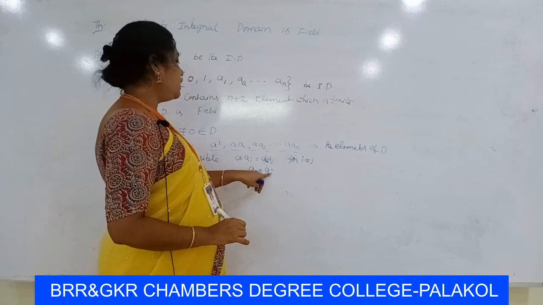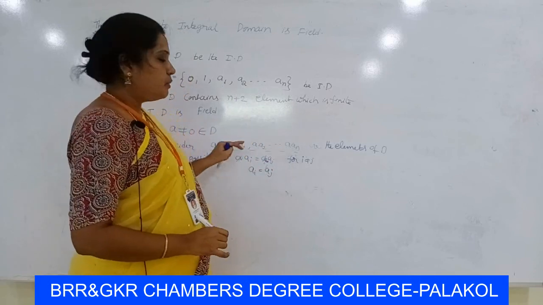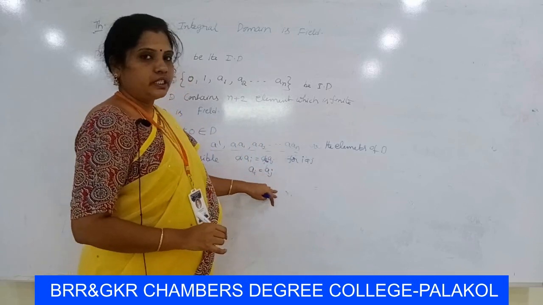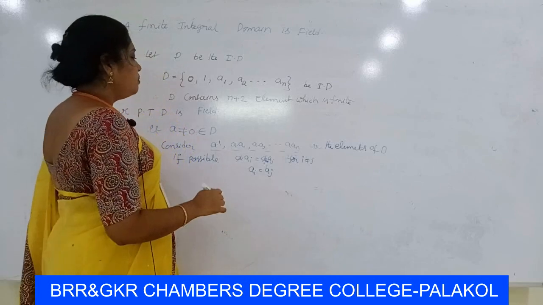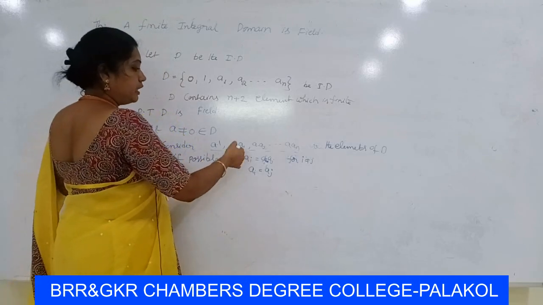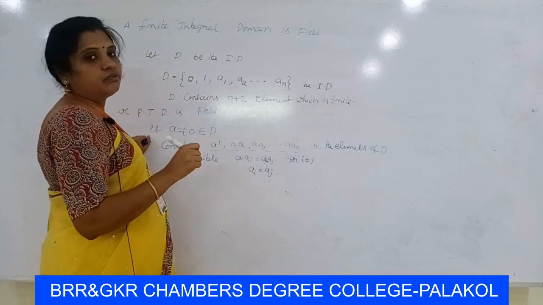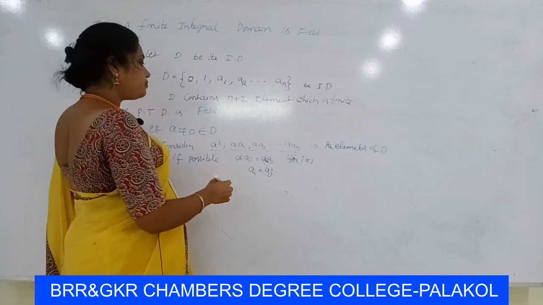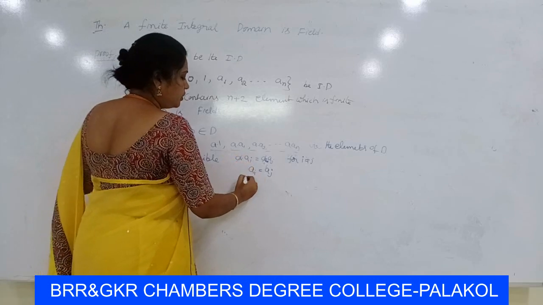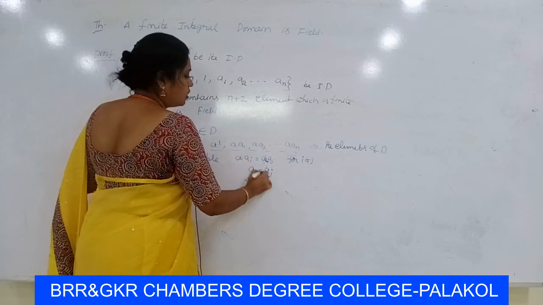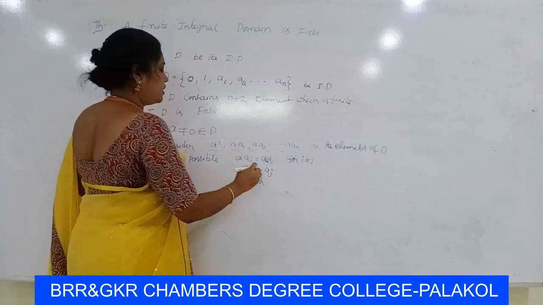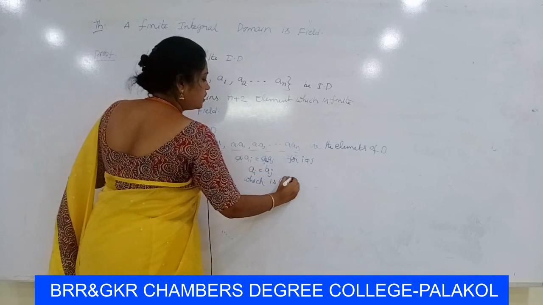But ai and aj are distinct elements of D, so we get a contradiction. We assumed that any two of these products are equal, but here we get a contradiction. So all the products are distinct.